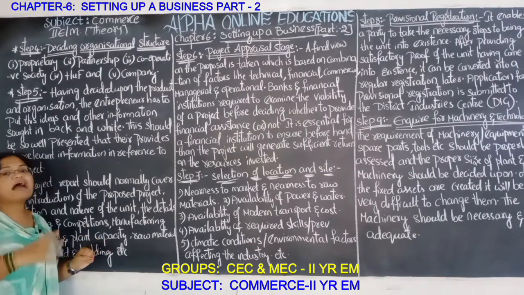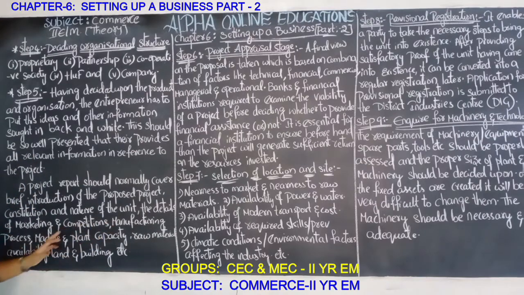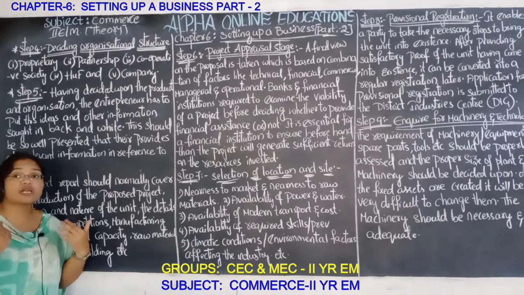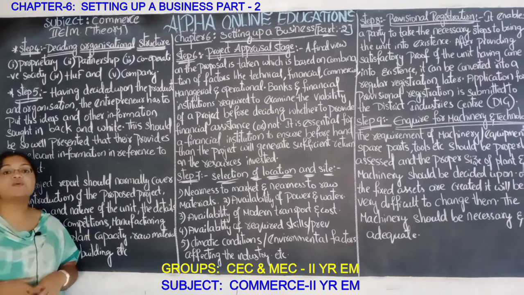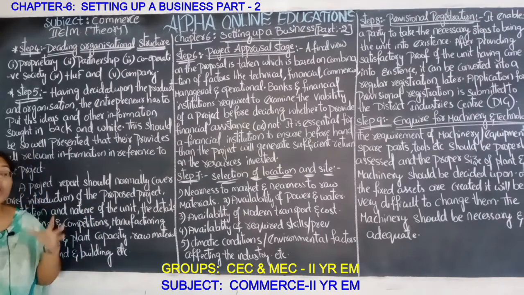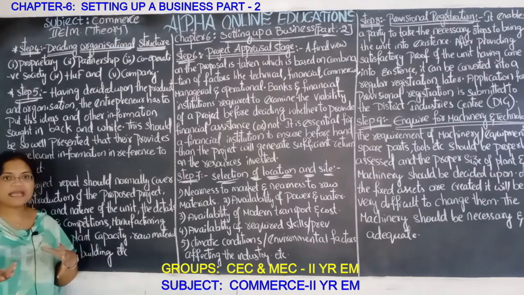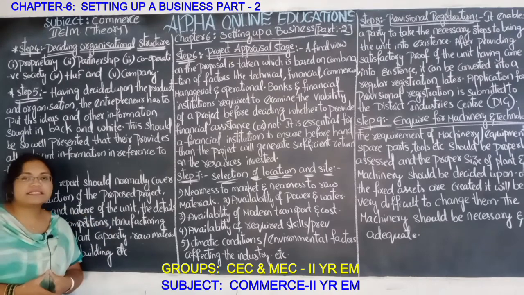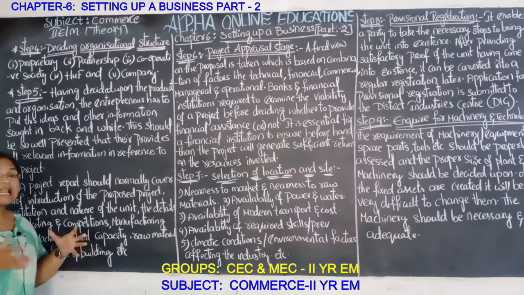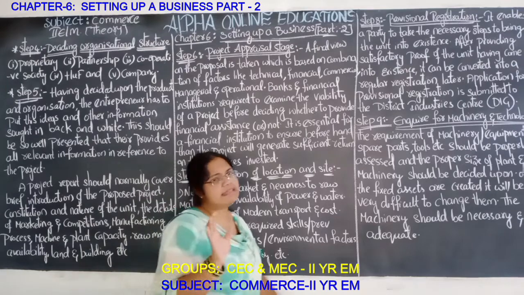What is the market available for that product and how many competitors are there for those products. Manufacturing process: what are the stages and steps while manufacturing. Machine and plant capacity: what type of machinery is needed, what capacity of machinery is needed, how many units they can produce at a time. Those things have to be considered here. After that, raw materials availability: where the raw material is available for this type of product, and what are the land and building requirements, etc. All these things should be explained in detail in the project report.